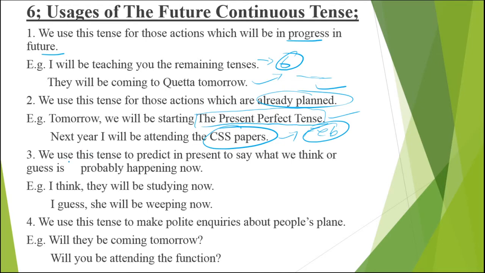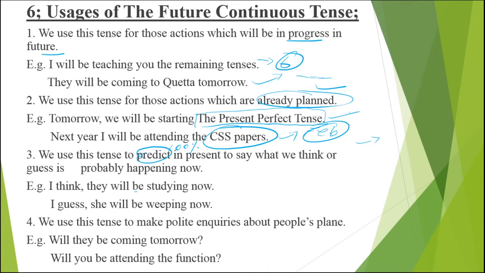After that, we use this tense to predict in present, to say what we think or guess is probably happening now. This is our imagination and thinking; when we sit with someone, we just have predictions. Where the word prediction comes, keep in your mind that you are not 100% sure, you are just shooting in the dark.